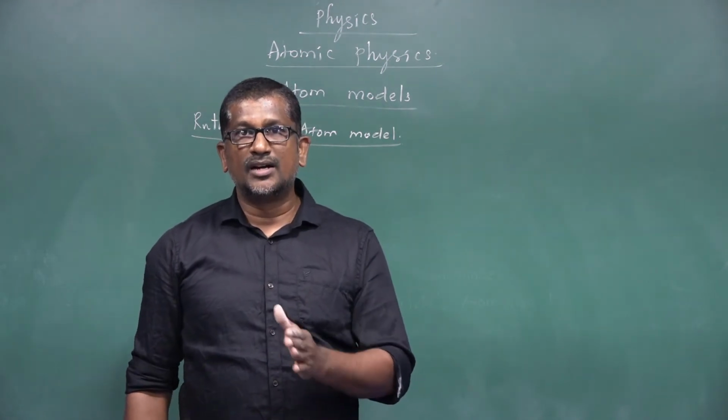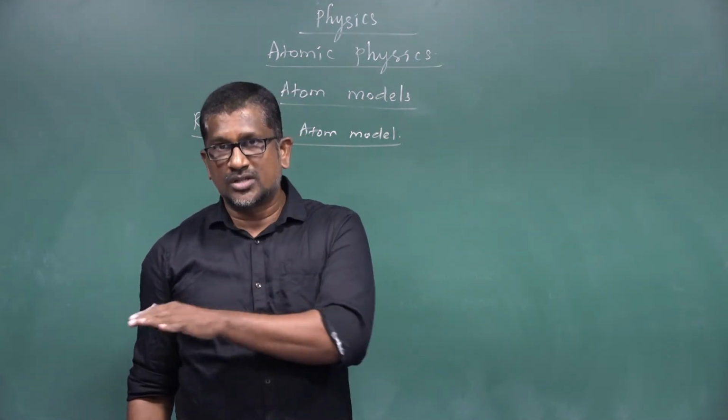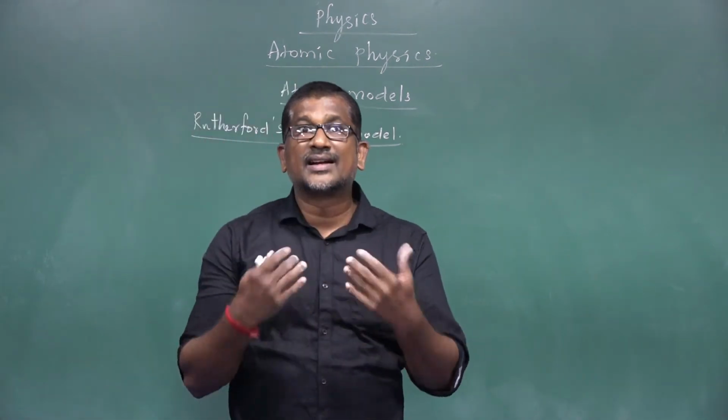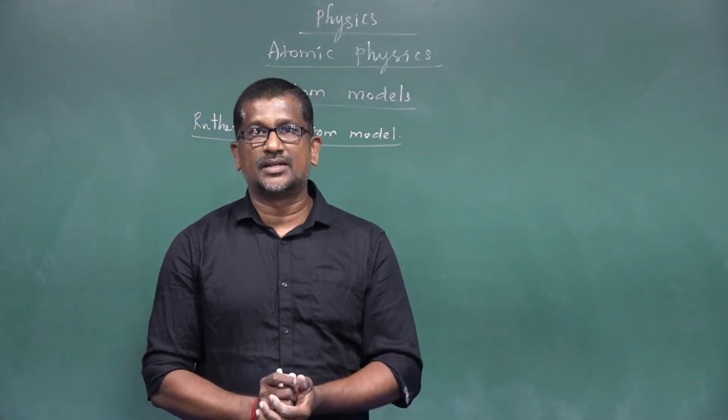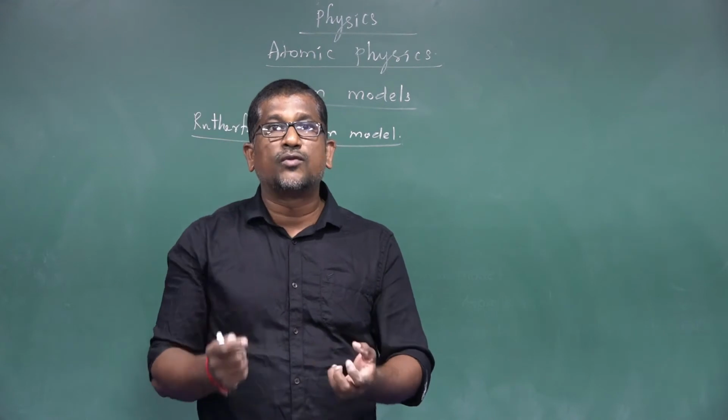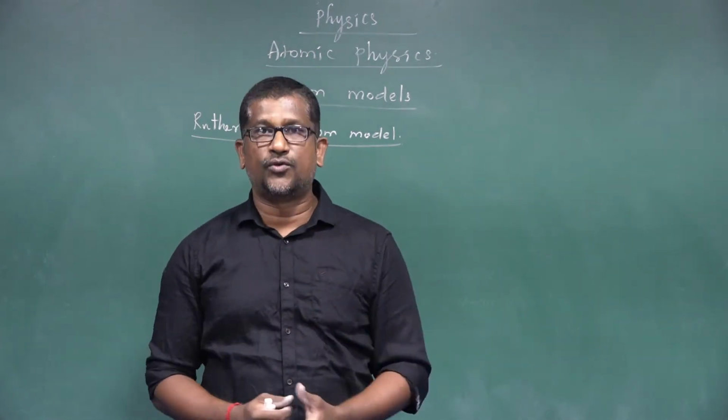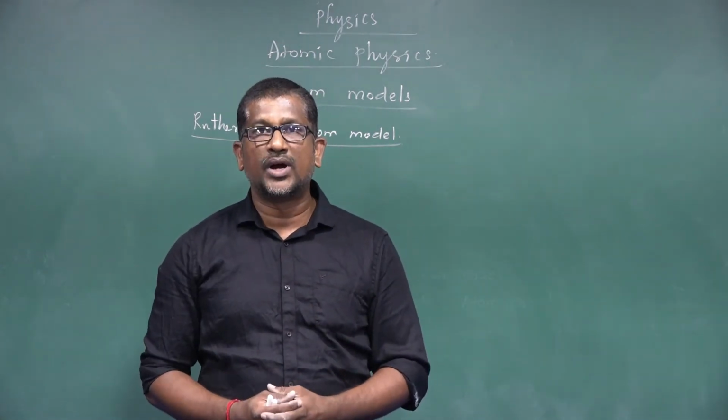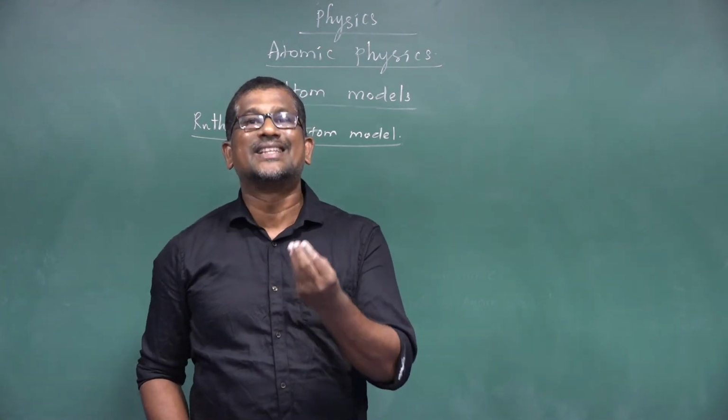Geiger and Marsden, who are students of Rutherford, conducted a simple experiment, that is, the scattering of alpha particles by a thin gold foil, in order to investigate the structure of an atom.